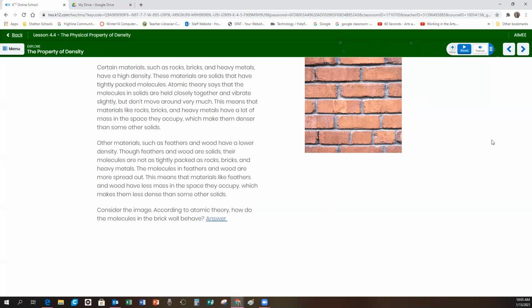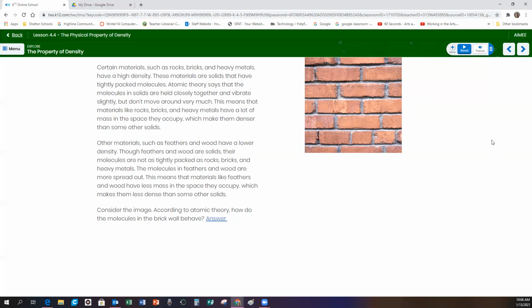So consider the image. According to atomic theory, how do the molecules in the brick wall behave? Remember, we talked about brick being a solid, and those molecules in the brick are connected and tightly packed together in the space that they occupy. So those molecules aren't going to be moving very much, and they're going to be held closely together and tightly packed.